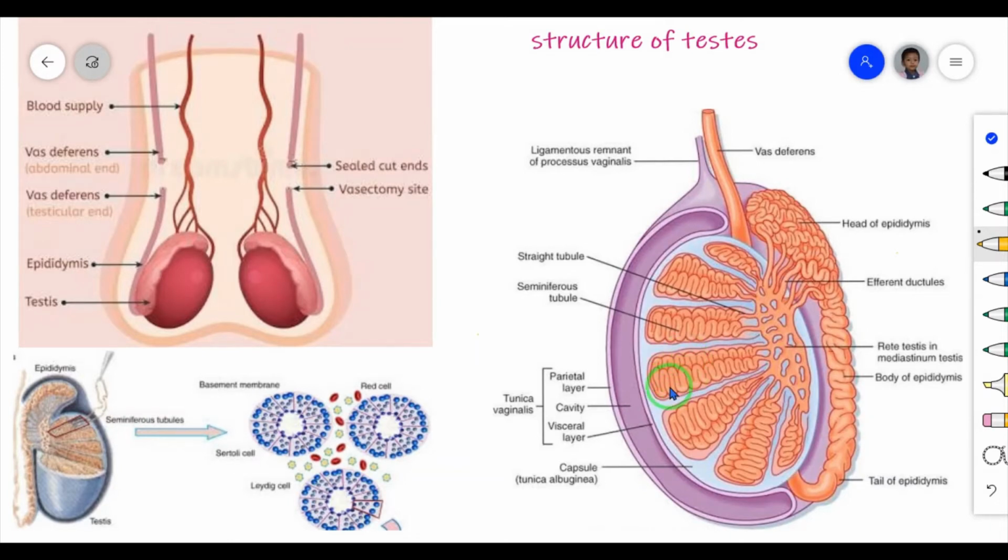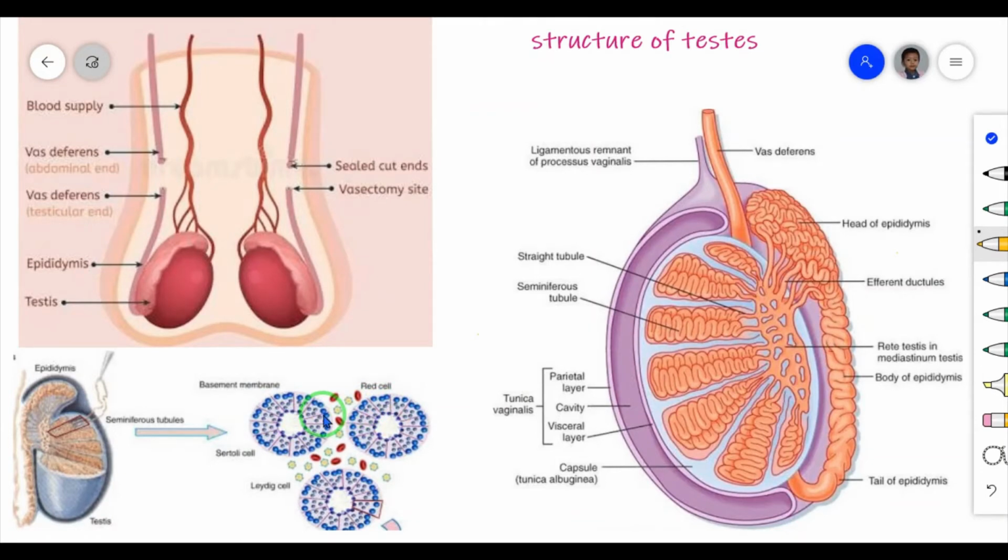Okay, so the seminiferous tubules produce what? Sperm, and the Sertoli cells provide nutrients to the developing sperms. Now you see this diagram. This is the Sertoli cell. These cells are present in this region, in the seminiferous tubules, near to that. So these cells provide nutrients to the sperm.